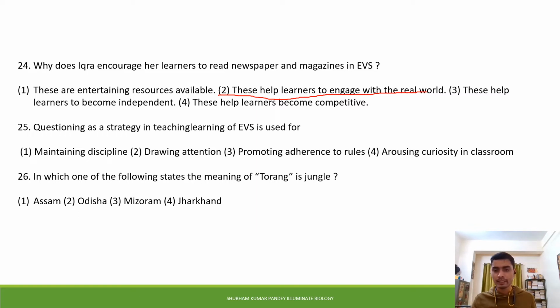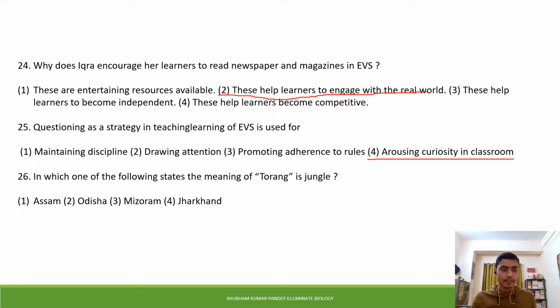For maintaining discipline, being a teacher, we use other tactics. Drawing attention is also not that correct. Promoting adherence to rules, no. The fourth one is arousing curiosity in classroom. When you ask a question, the students try to get involved in the class. If you ask some questions, they will be curious what the answer to that particular question will be, what the teacher is going to tell us.